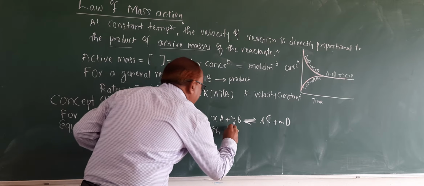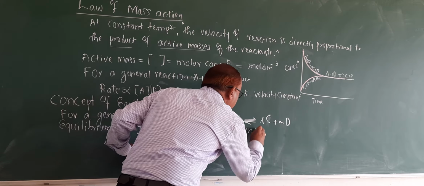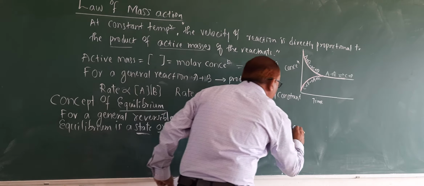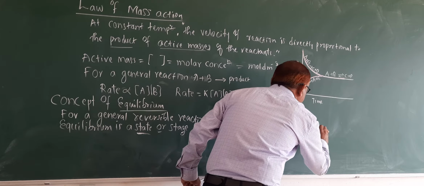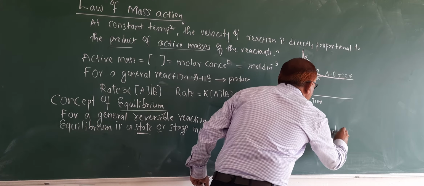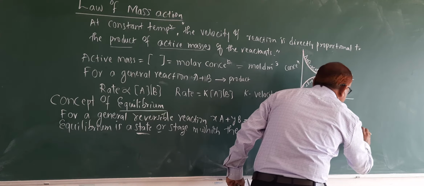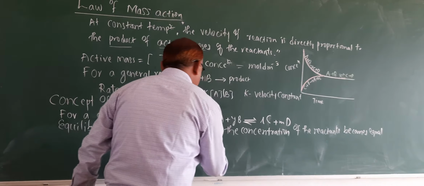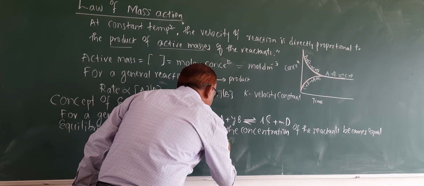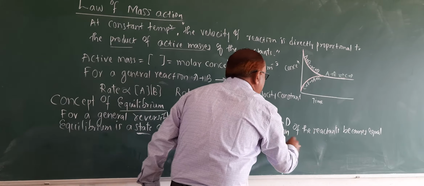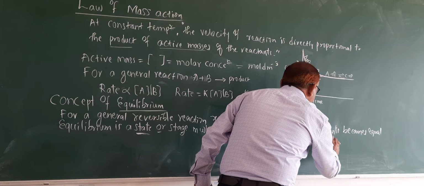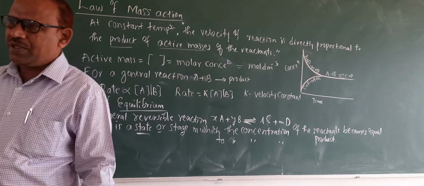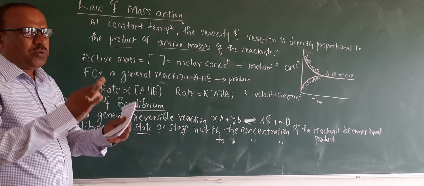which the concentration of the reactant becomes equal to the concentration of product. That stage is called an equilibrium stage. ಅಂದ್ರೆ ಅದು ಒಂದು ಕಂಡೀಷನ್, ಒಂದು ಸ್ಥಿತಿ ಆಗಿದೆ.